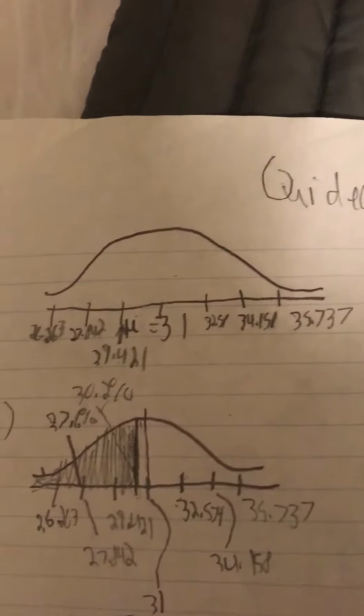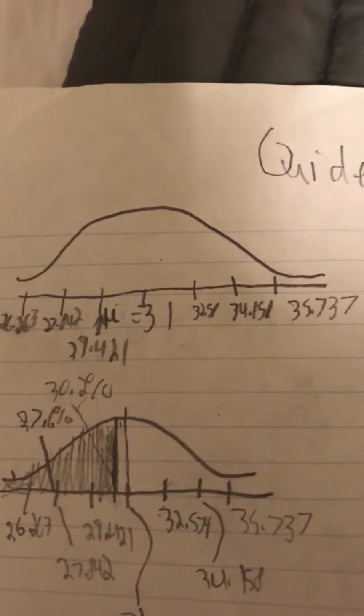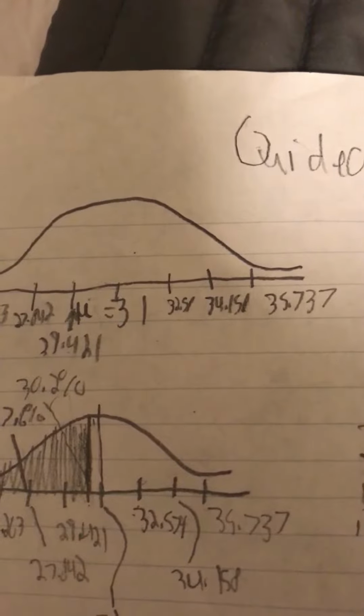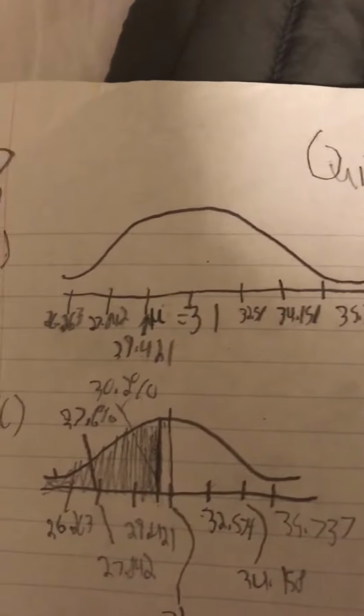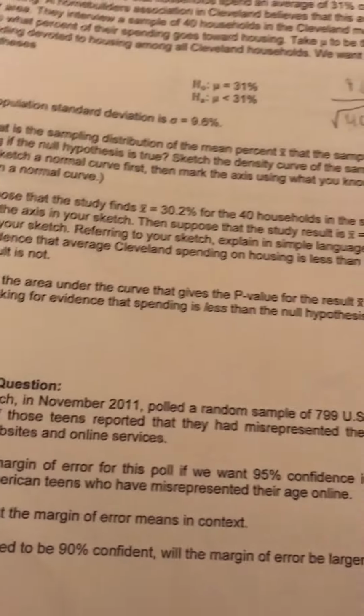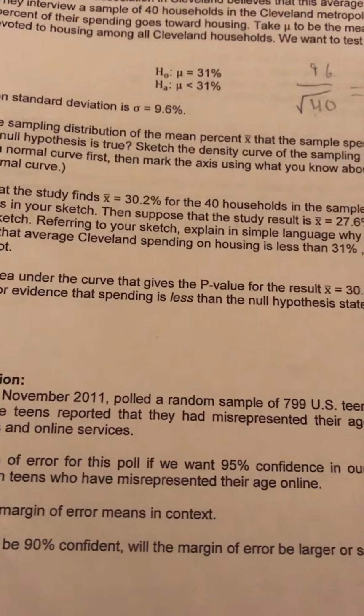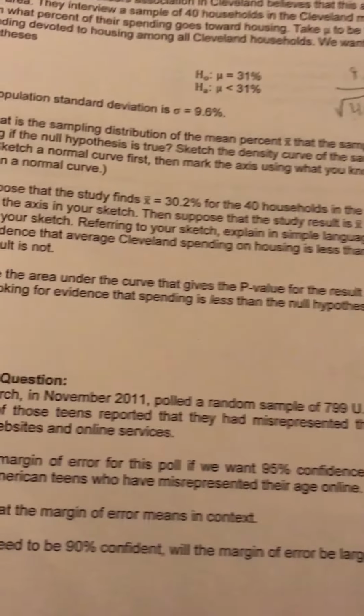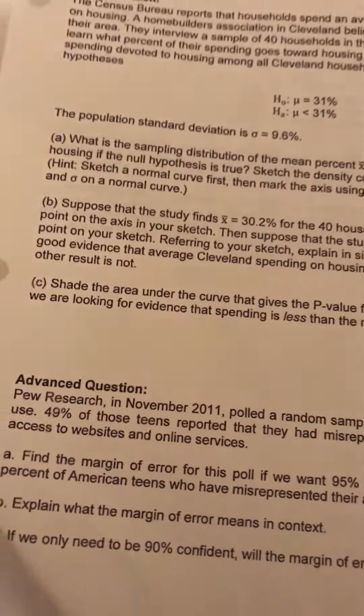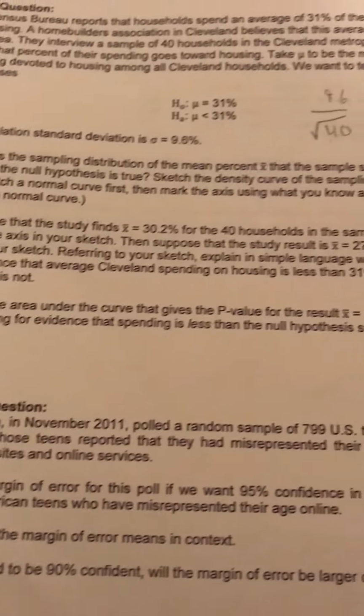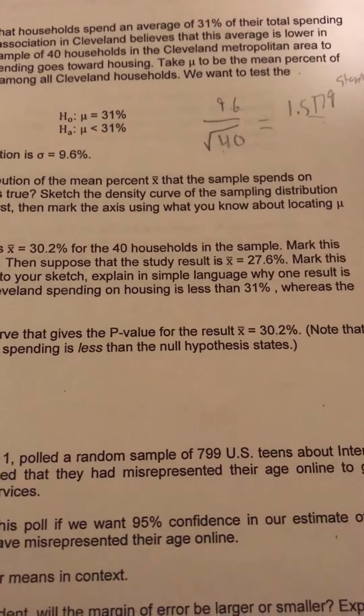Here we have the density curve and we have the mean percent, which is 31. And for B it says, suppose that the study finds x̄ = 32% for the 40 households. Mark this point on your axis, and then suppose that this study's result is 27.6.